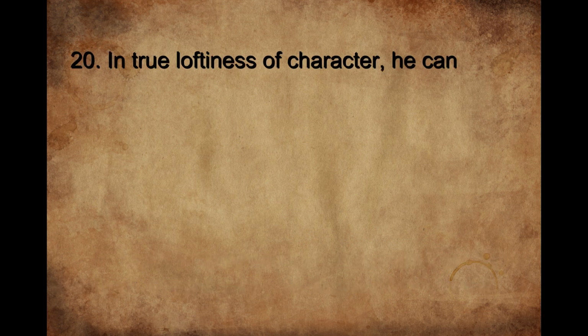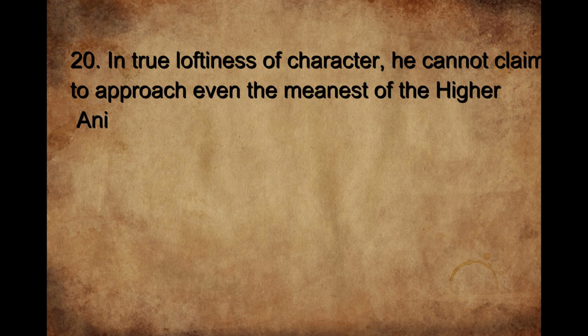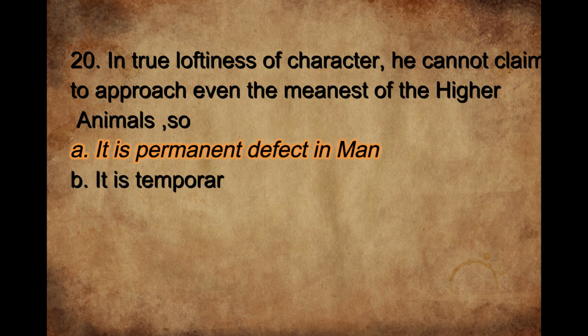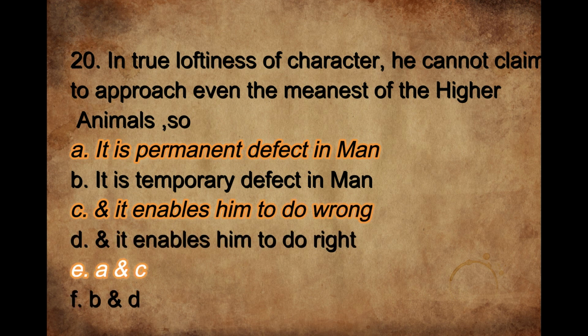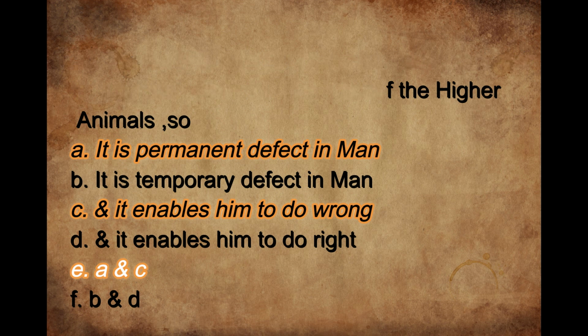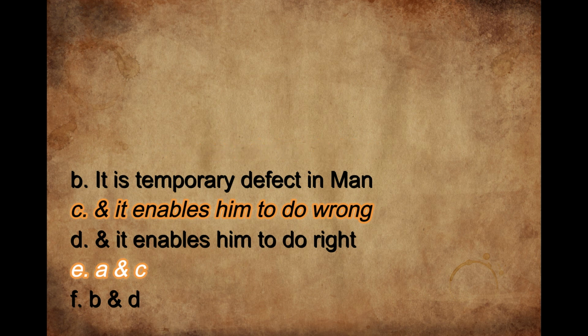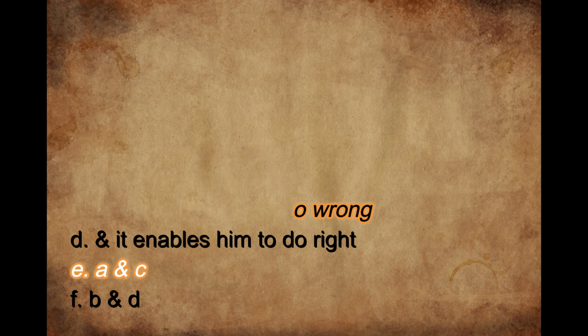The 20th question is, in true loftiness of character, he cannot claim to approach even the meanest of the higher animals. So what is the right option? It is a permanent defect in man. Mark Twain is of the opinion that this is not a temporary defect; it is a permanent defect in man. And the right option C is that it enables him to do wrong things. That is, this permanent defect forces him to do the wrong things.